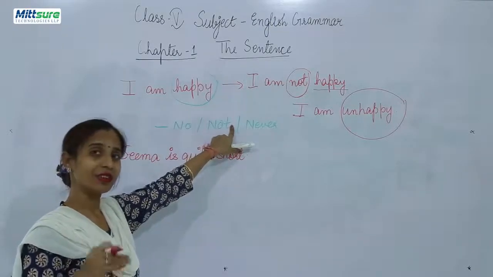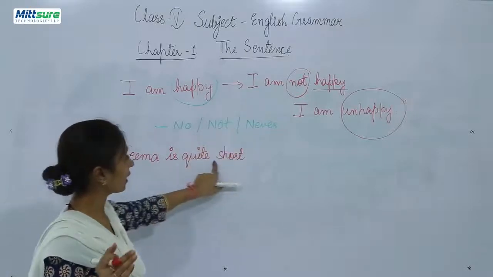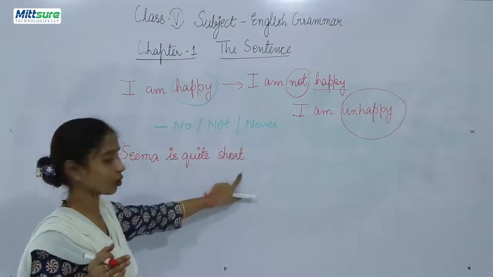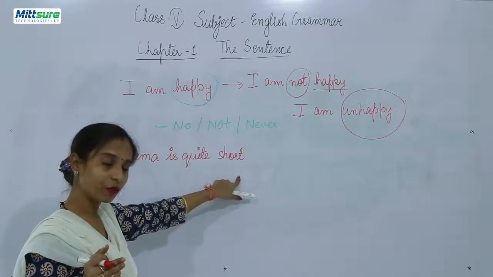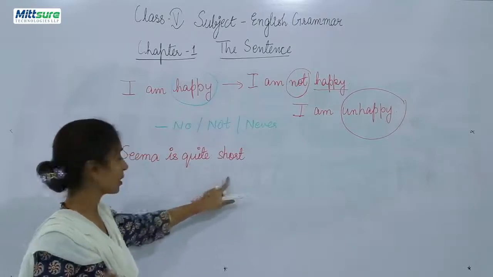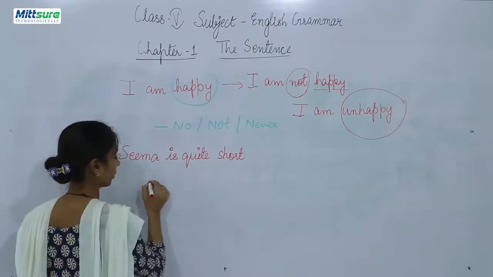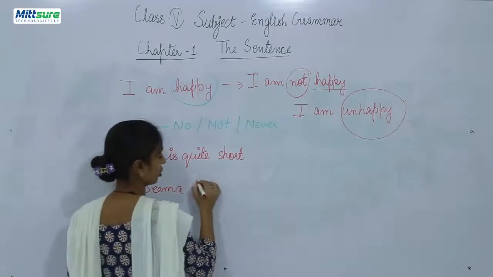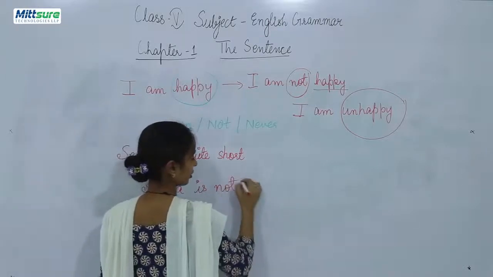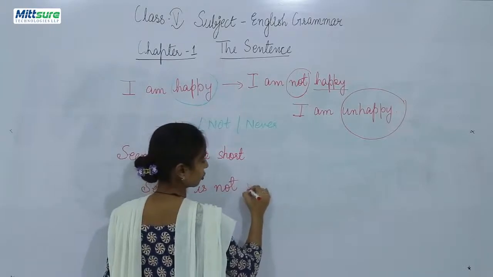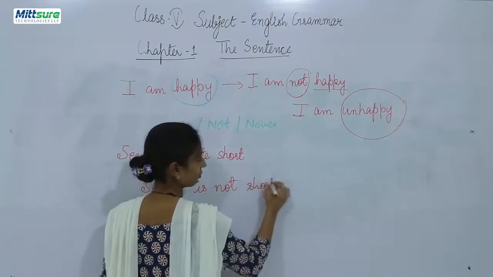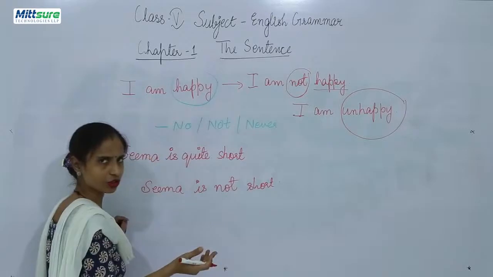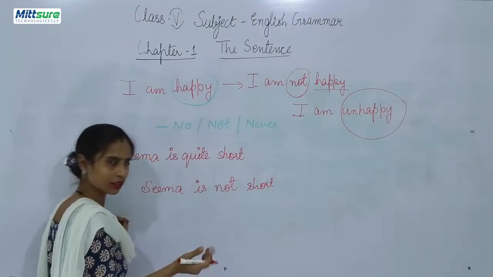But we will write the opposite of short. And what will it be? Tall. So you can write, Seema is not short. First way is like that, Seema is not short, right?